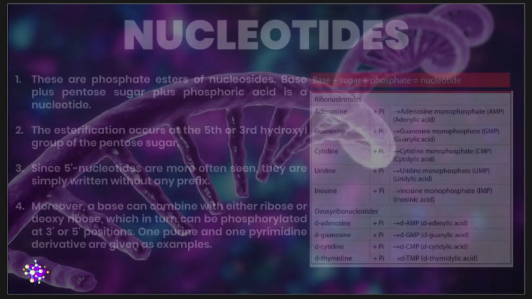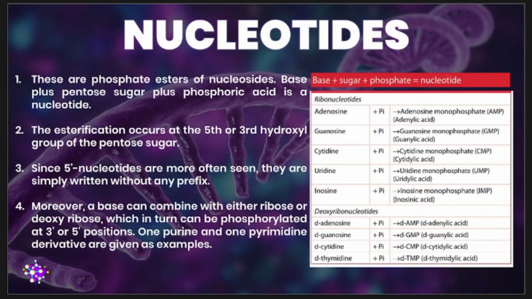Next, let's talk about the nomenclature, or naming, for nucleotides. So, when phosphoric acid is esterified to one of the hydroxyl groups of the sugar portion of your nucleoside, it forms a nucleotide. So, basically, your nucleotide is your base plus sugar plus your phosphate.